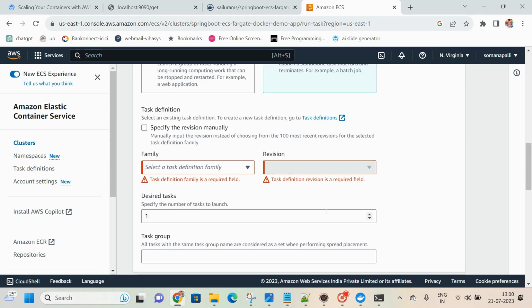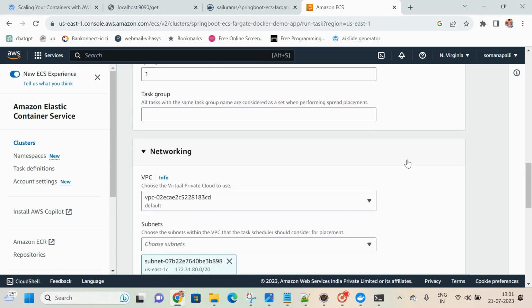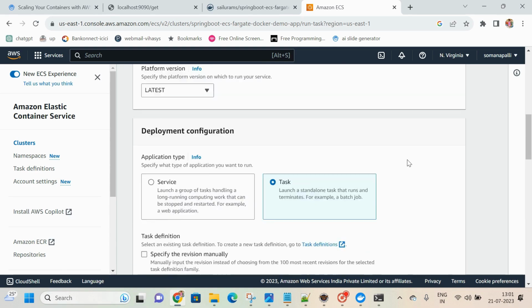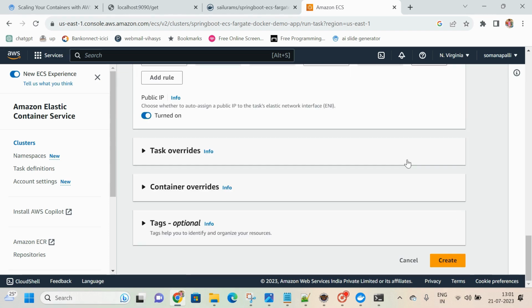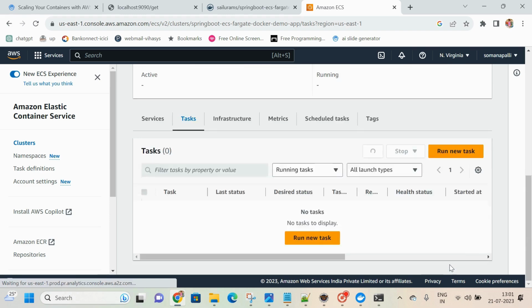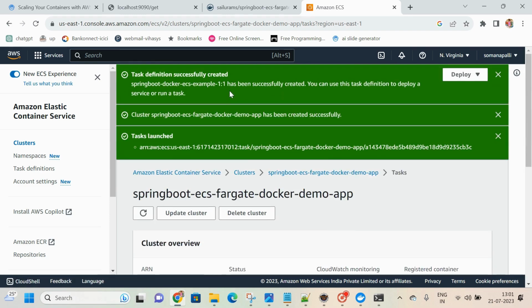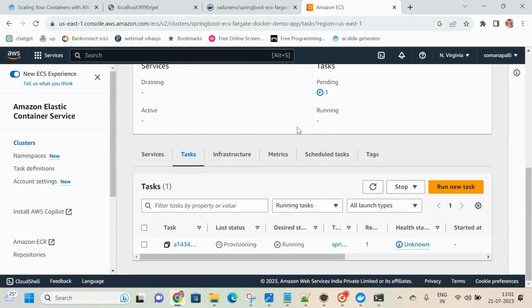That's it. It is asking for the family. Spring Boot Docker ECS example one. That's fine, this is the task name which we gave. Okay, click on create. Task definition successfully created, tasks launched, the cluster is also created.